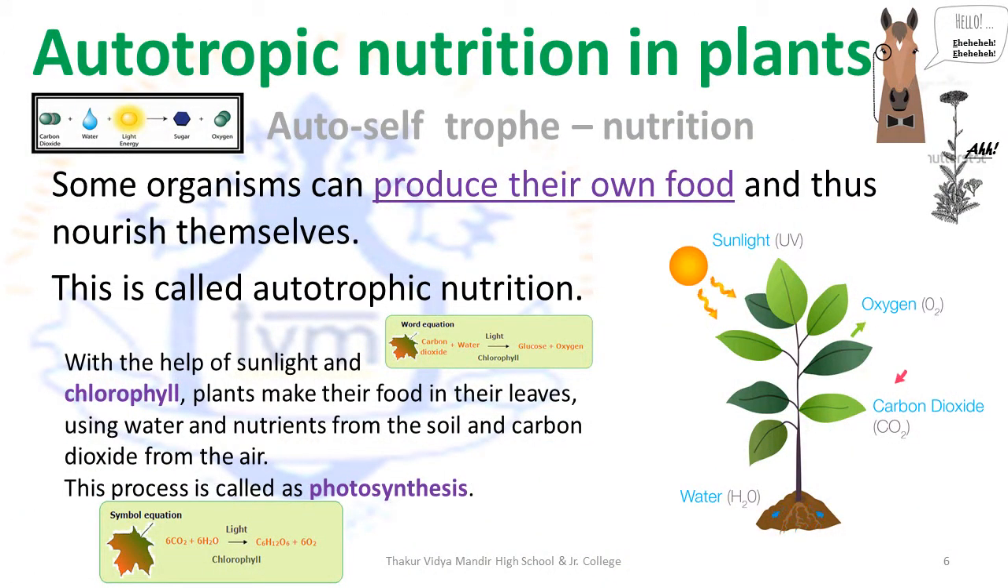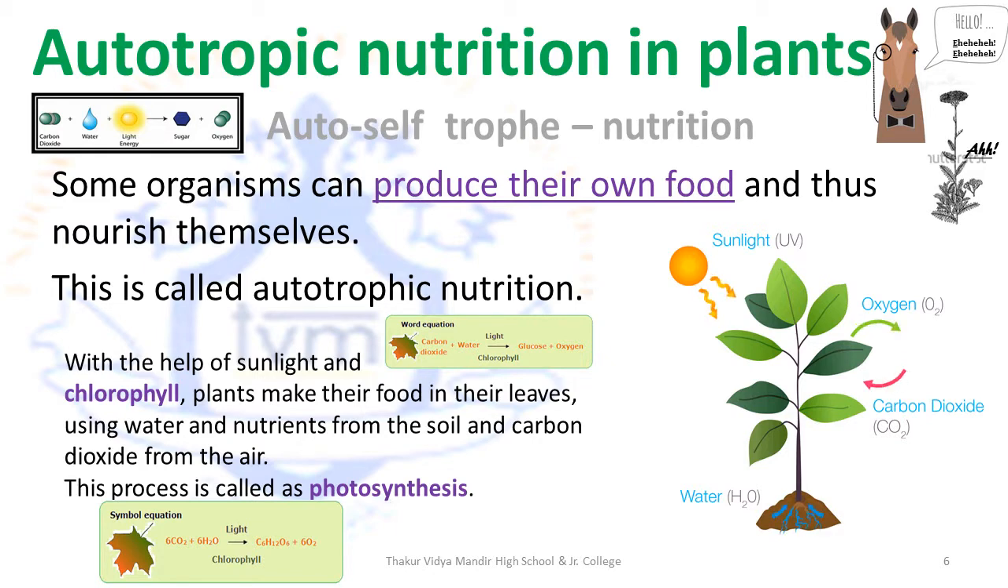Autotrophic nutrition in plants. How do plants make their own food? Plants make their food by absorbing the carbon dioxide and water from the atmosphere, the carbon dioxide from the air and the water from the soil, as well as the minerals from the soil. Then, in the presence of sunlight, the chlorophyll pigment that is present in the plant converts this carbon dioxide and water into glucose and oxygen.